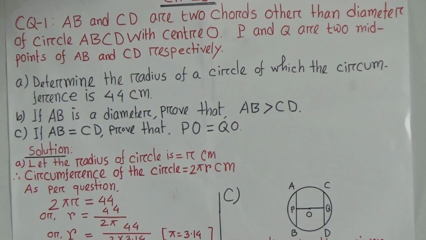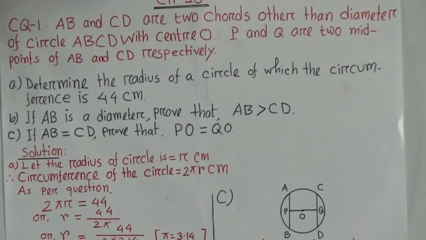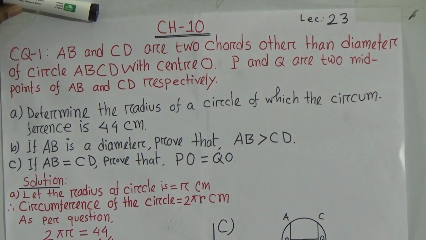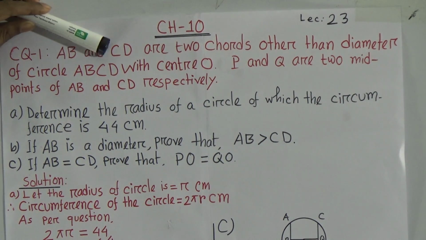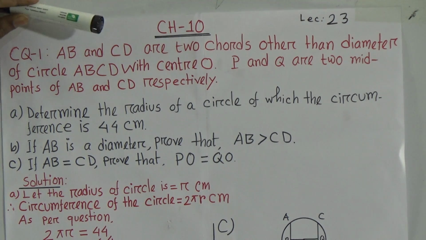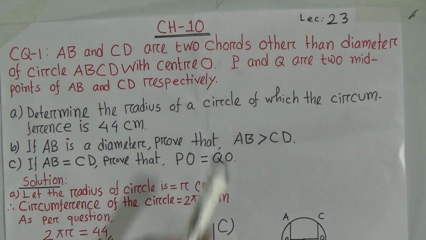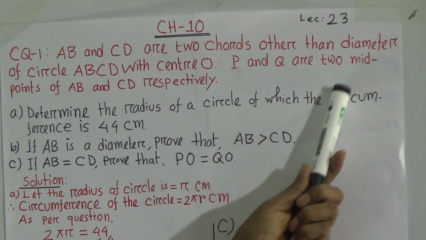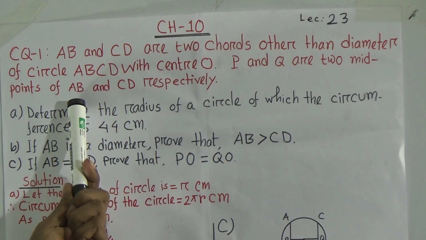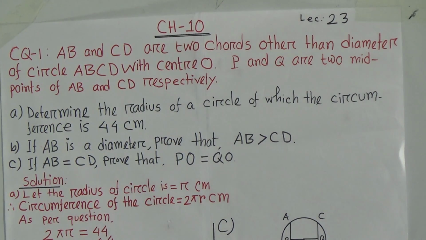AB and CD are two chords other than diameter of a circle ABCD with center O. That means AB and CD are two chords other than diameter of the circle with center O. P and Q are two midpoints of AB and CD respectively. Dear student, this is the stem. Okay, now you see the A number question.